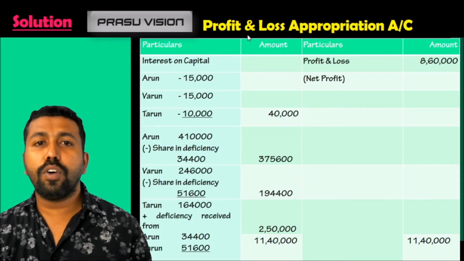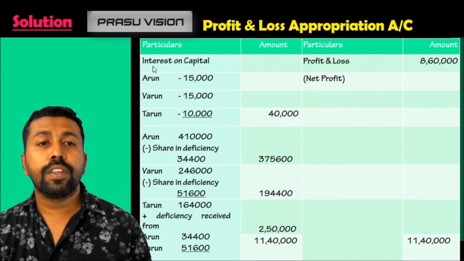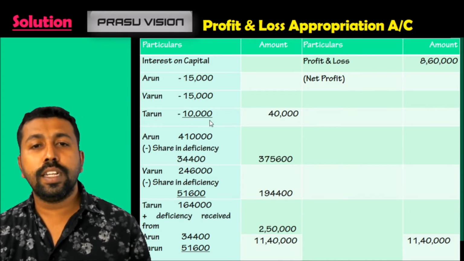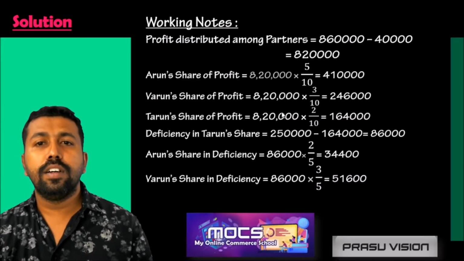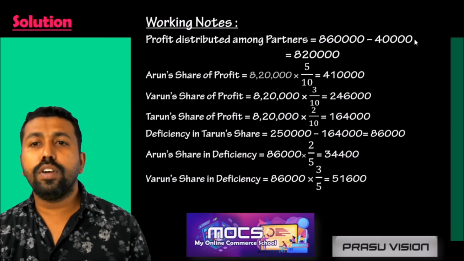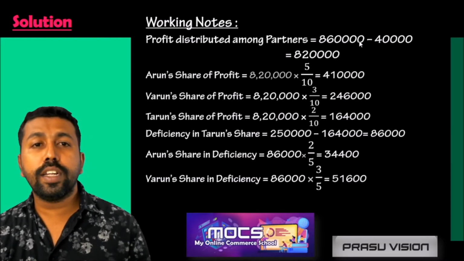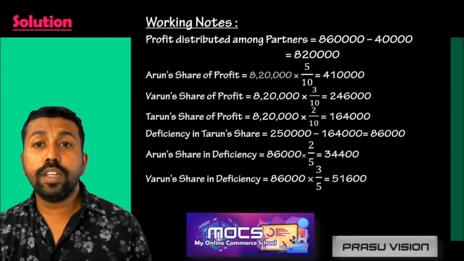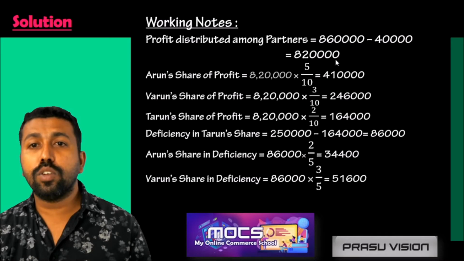Here is the format of the profit and loss appropriation account. Interest on capital for Arun is 15,000, 3 lakh into 5%. Varun, 3 lakh into 5%, and Tarun, 2 lakh into 5%, 10,000. So the total is 40,000. This amount of 40,000 is deducted from the total profit. So 8,20,000 will be shared between the three partners as per the old ratio 5:3:2.